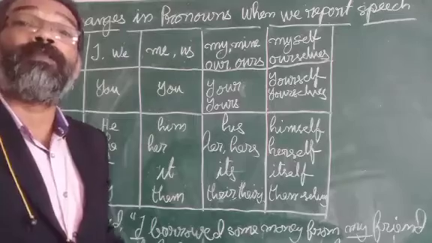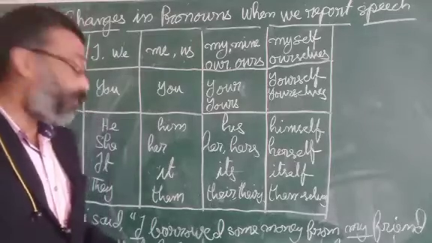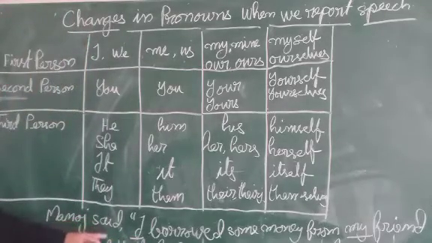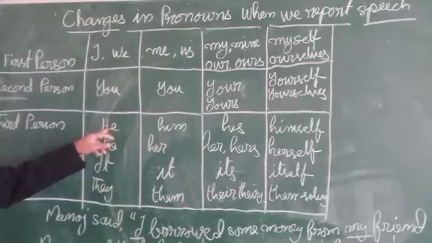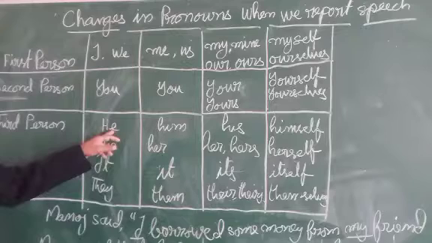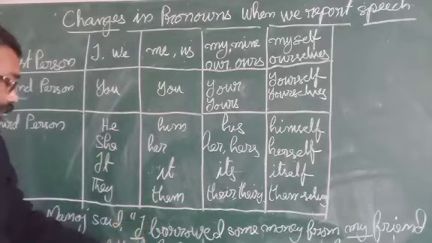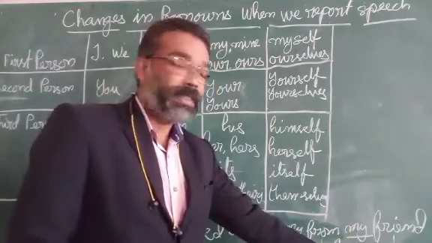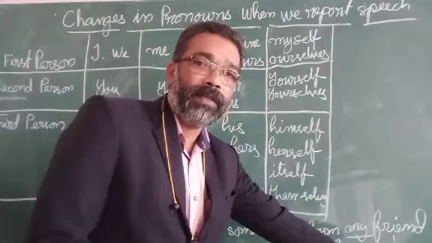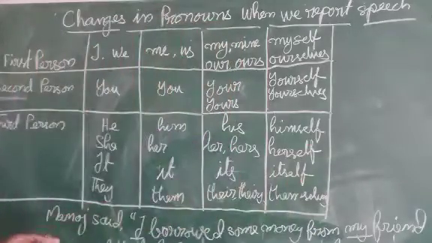Manoj is the name of a male. So we change this I into the third person pronoun for male. That is, I will be changed into he, my will be changed into his, and me will be changed into him.